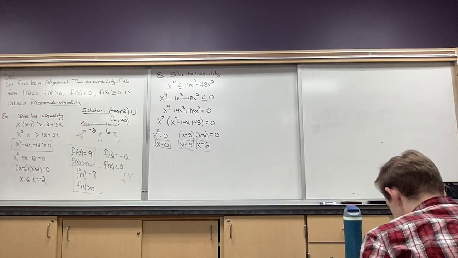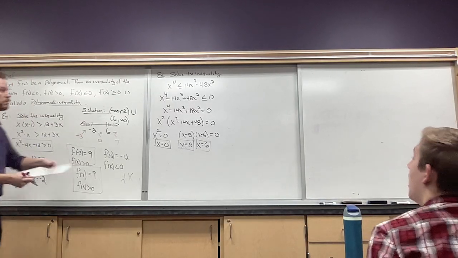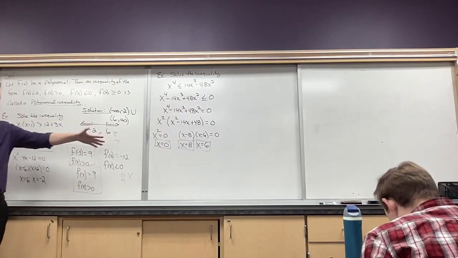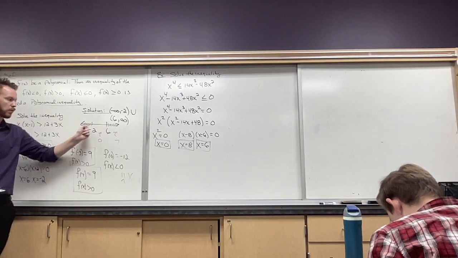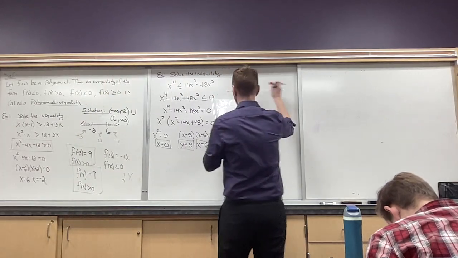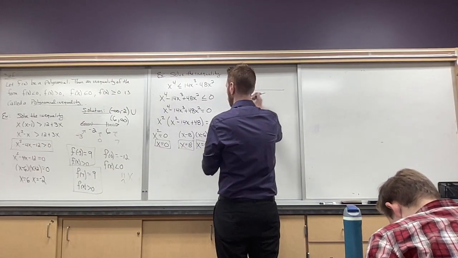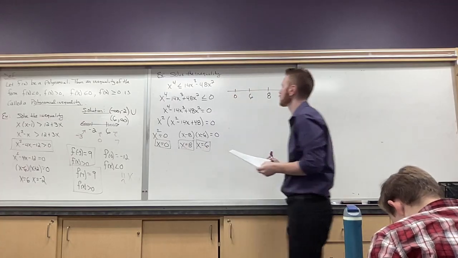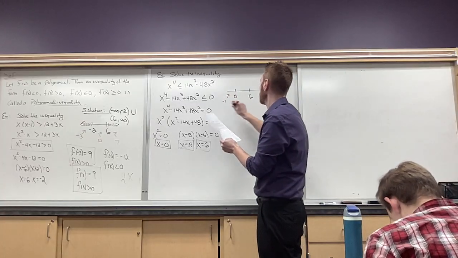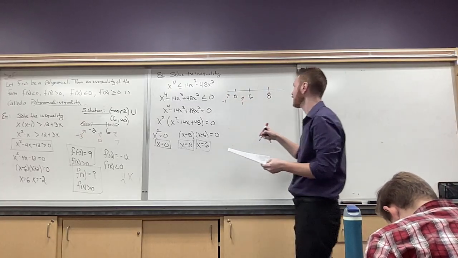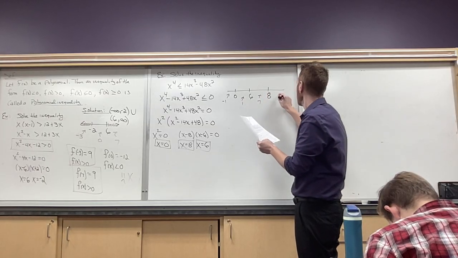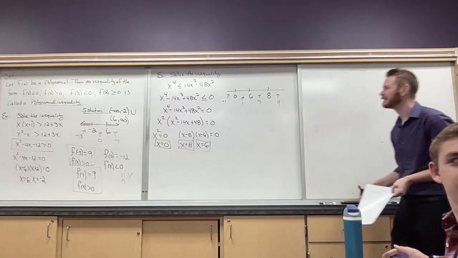But I'm not done yet. I want to find the range of values too, right? That also make this less than or equal to 0. Just like what I did over here, I'm going to go ahead and just plot those on a generic number line and just pick intervals, and find points in those intervals and see what they give me. What does the y values give me? So let me just draw this over here. 0, 6, and 8. And let's pick some points. So for this one, I'm going to pick -1. In between here, I'm going to pick 1. Why not? Pick smaller numbers. In between the 6 and 8, well, pick 7. And then after 8, I pick 9.